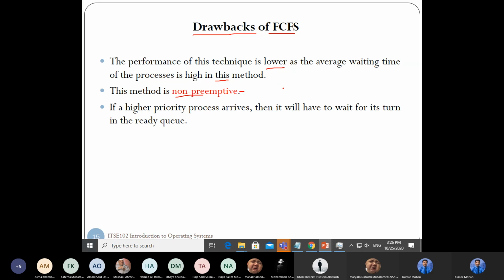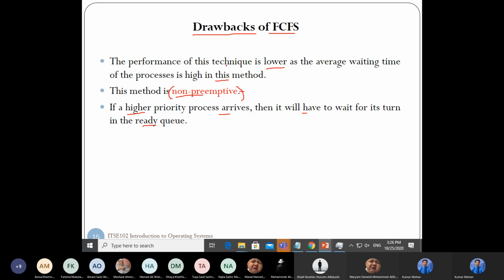So that is one disadvantage. Because you have to wait for your turn in the ready queue, like in the ATM. If any old person comes also, they have to wait in the queue. If any ladies come also, they have to wait in the queue. So this is one drawback of first come first serve. A high priority process, if it is there, also has to wait. This is called non-preemptive. Non-preemptive means it cannot come back to the processor again.